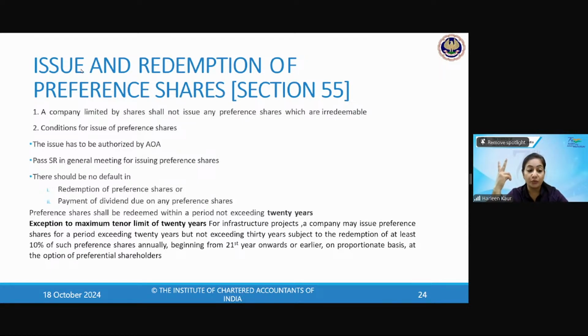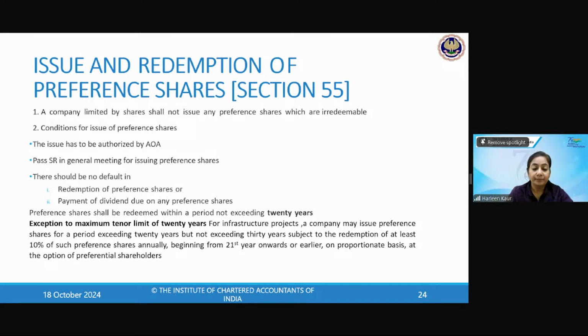And what is the second condition for them? That from the 21st year onwards, that means after 2024 till 2044, 20 years are over, from 45, that is the 21st year onwards, 10% of the preference shares annually shall be redeemed. So infrastructure projects exception has been given. Maximum tenure is 20 years. For infrastructure, it can go beyond 20 years, but maximum 30 years. But from the 21st year onward, every year they shall redeem 10% of the preference shares.